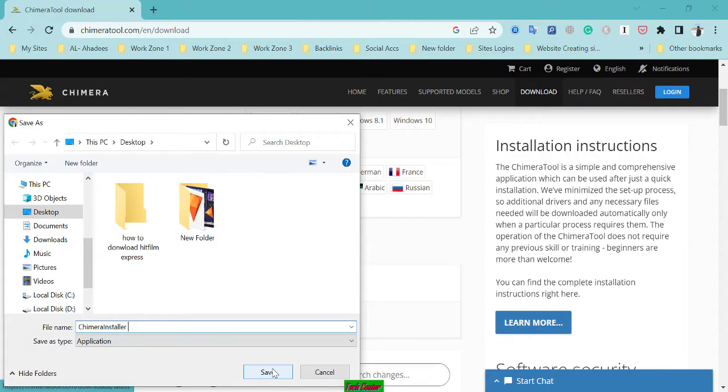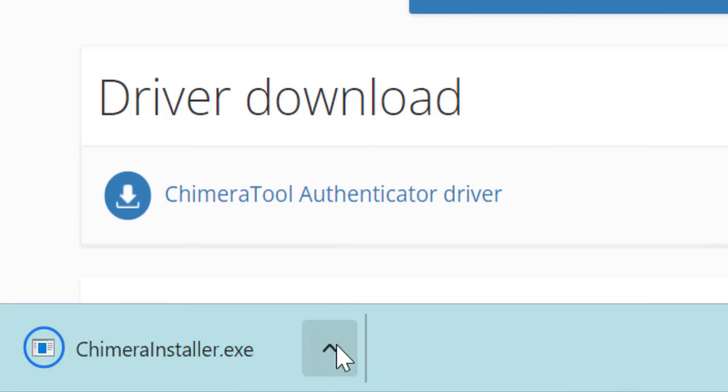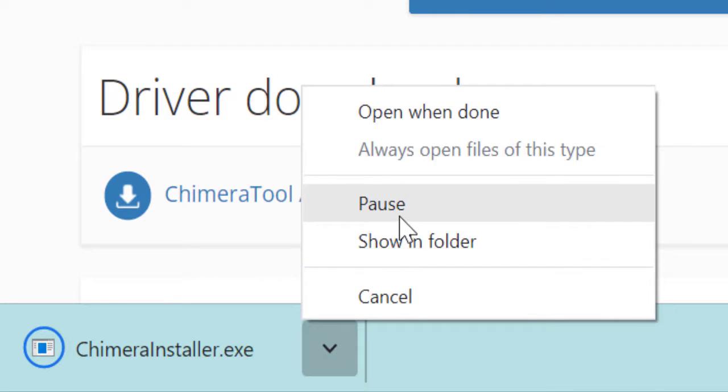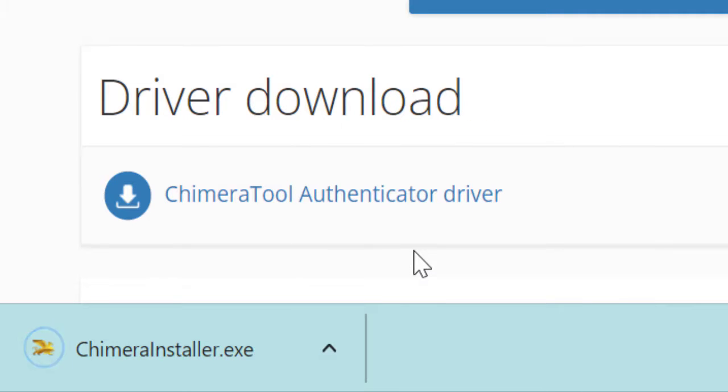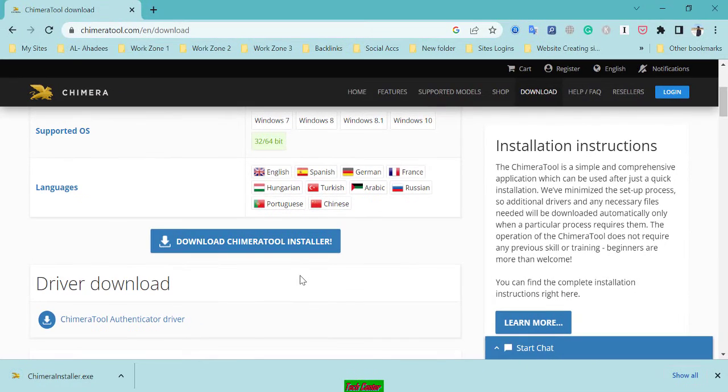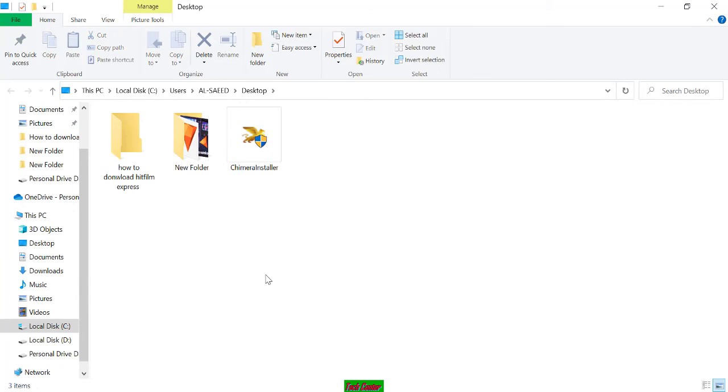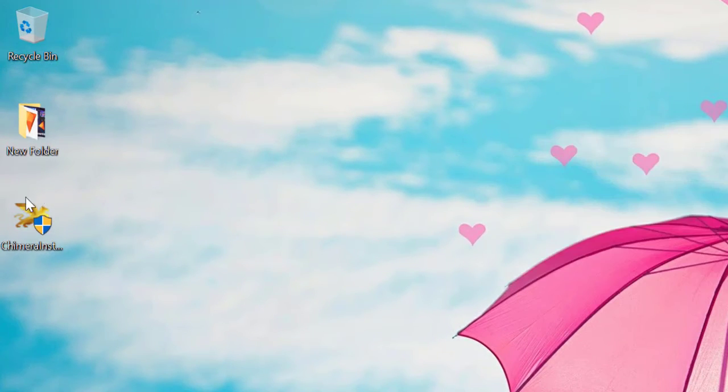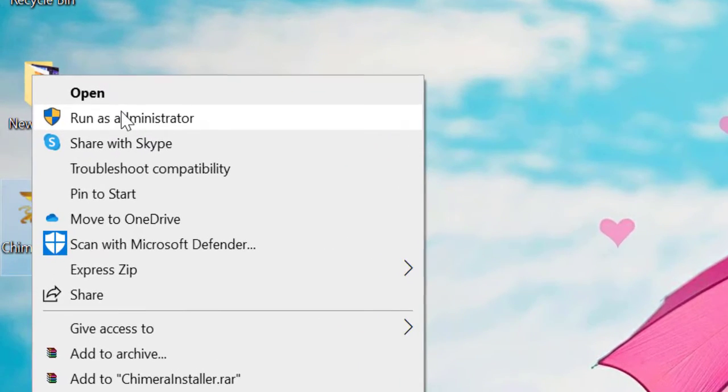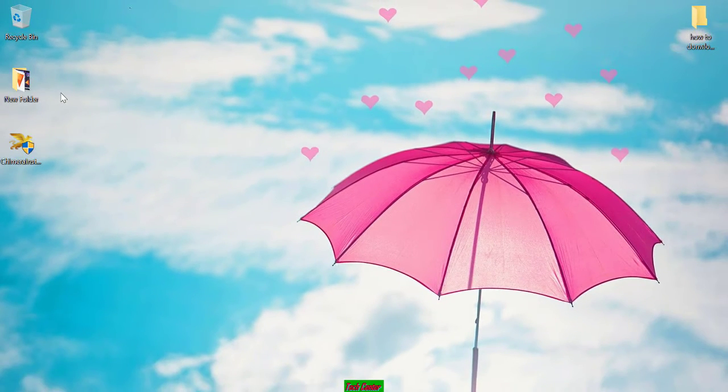Okay, so I'm going to save it. The installer has been saved and, yes, show in folder. I'm going to see here the installer is saved. The installer is on the desktop. So we are going to run it. Open, run as administrator. Do you want to allow this app to make changes to your device? Yes, I want to allow this app.